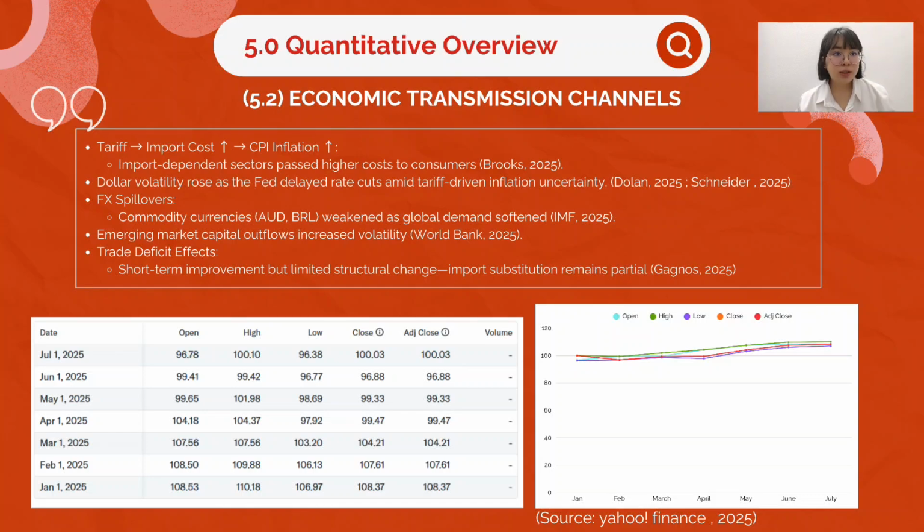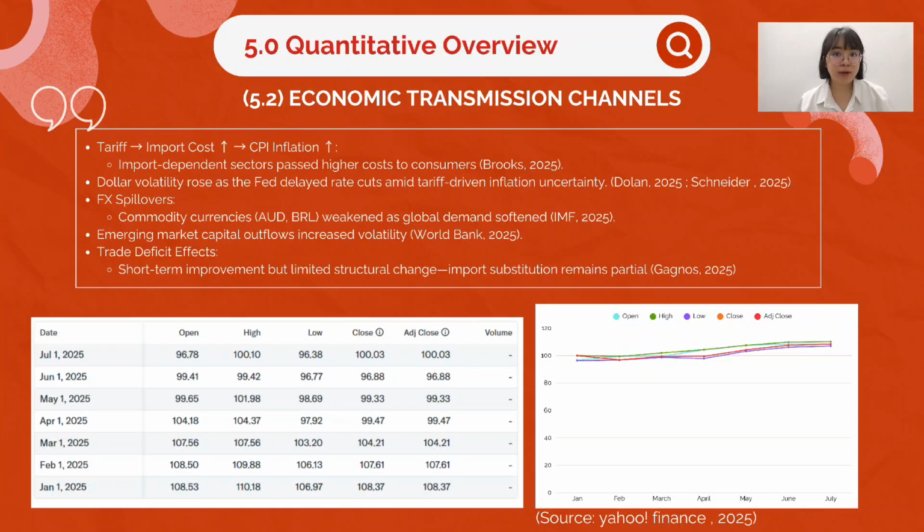This inflationary uncertainty caused the Federal Reserve to delay rate cuts, triggering volatility in the US dollar. The foreign exchange spillovers were also notable. Currencies like the Australian dollar and Brazilian real weakened as global demand softened. Emerging markets faced capital outflows, amplifying financial volatility worldwide.